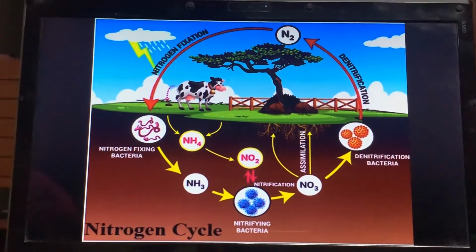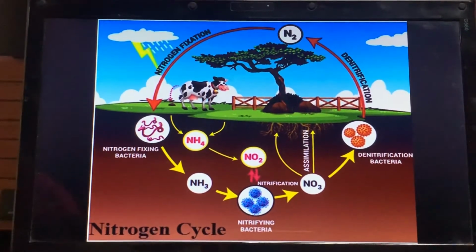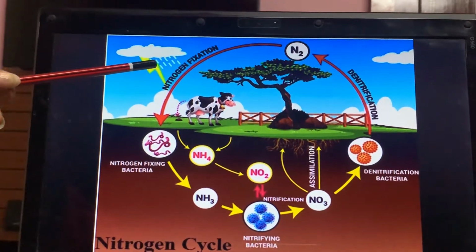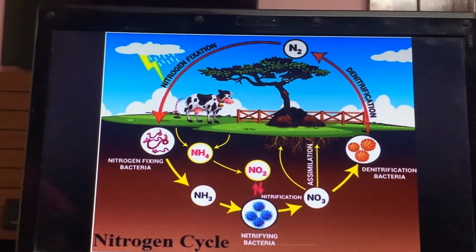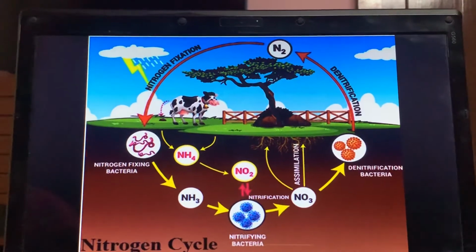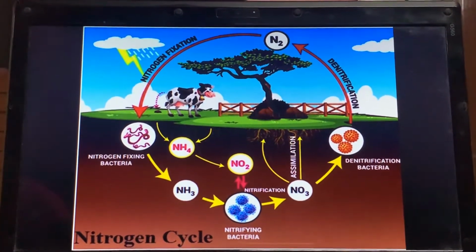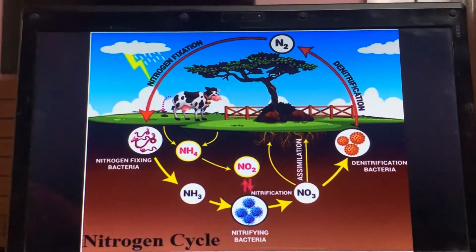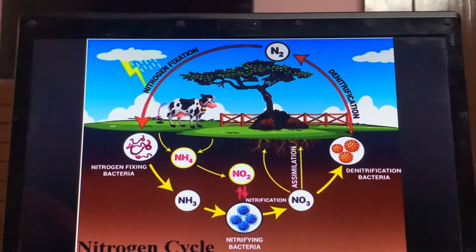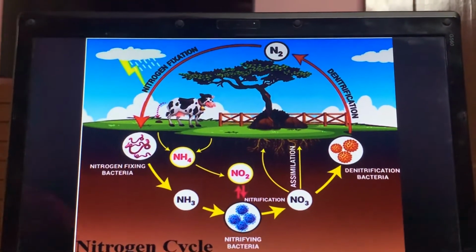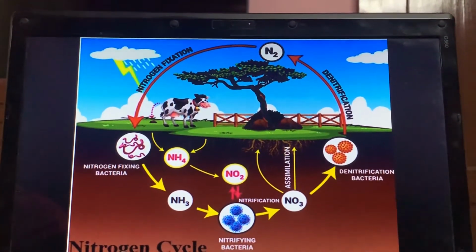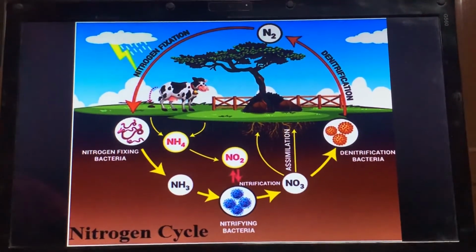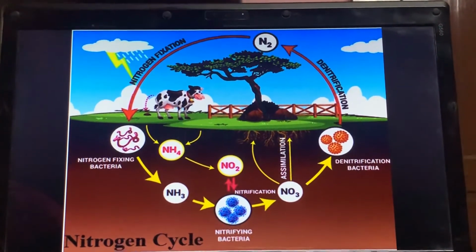Now this is about atmospheric fixation. In this diagram they are showing the lightning, and from lightning fixation of nitrogen is taking place. Now the next method of fixation of nitrogen is the biological method, and this you all know. In the root nodules of leguminous plants, certain bacteria are present which are called rhizobium bacteria, and these bacteria help in fixation of atmospheric nitrogen.